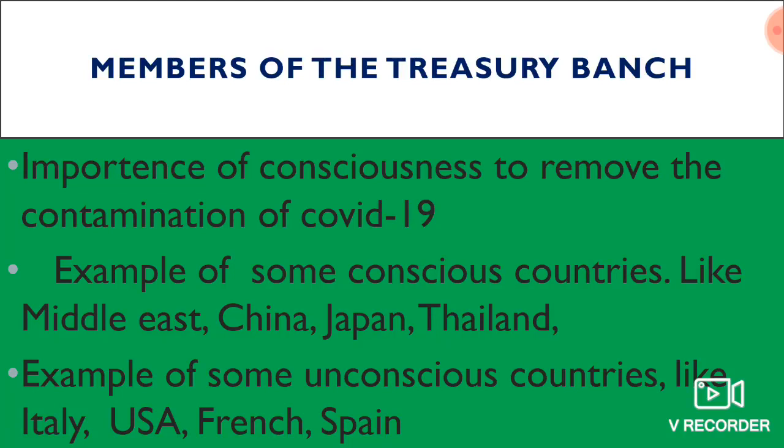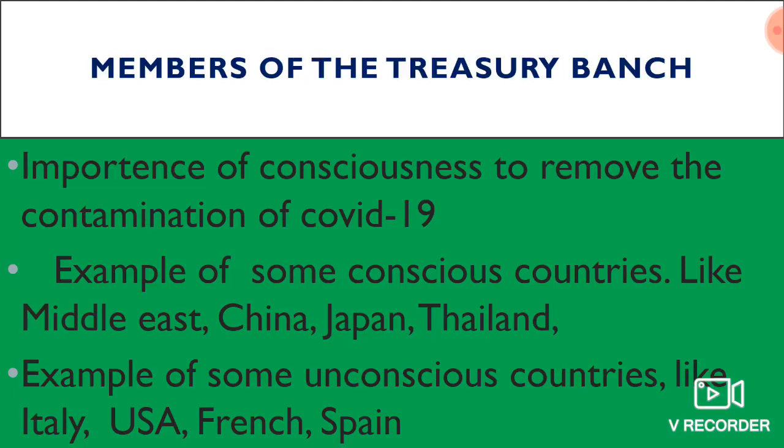Then point number two, explain some conscious countries like the Middle East, China, Japan, Thailand. He can give examples of these countries because they could control the COVID-19 spread, and in their countries only some people were affected. Through consciousness they could control COVID-19, and the member of the Treasury bench can mention and give examples of these countries.